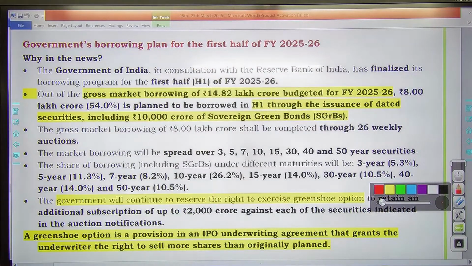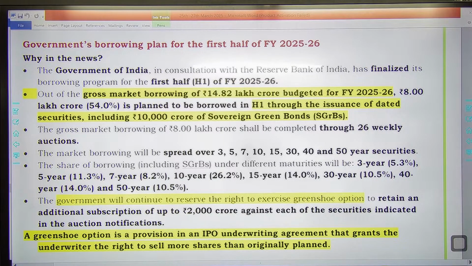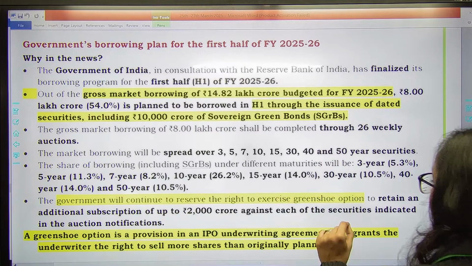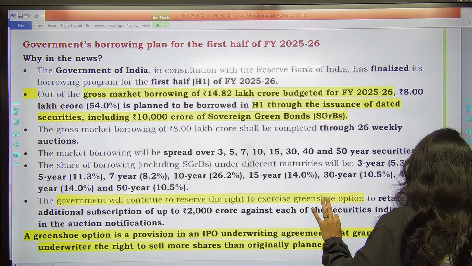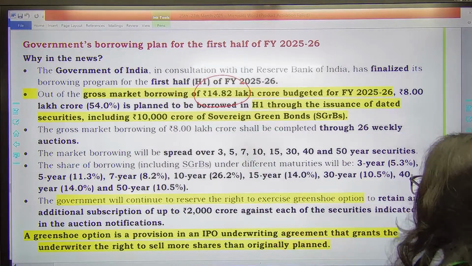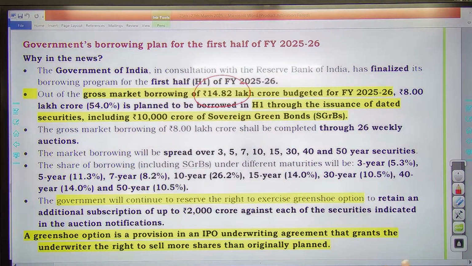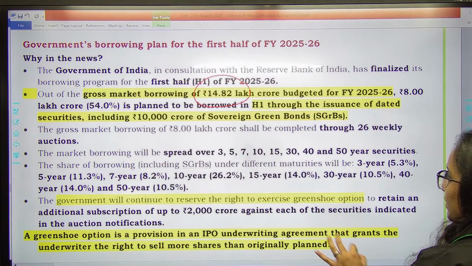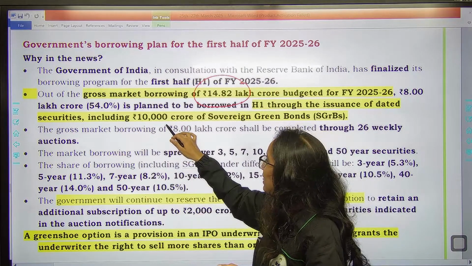Now next one is Government of India in consultation with RBI has finalized its borrowing program. Borrowing program decide किया है for first half of the 25-26 financial year. Now out of the gross market borrowing, तो gross market borrowing कितनी होगी government की? 14.82 lakh crores budgeted for financial year 25-26. 8 lakh crores is planned to be borrowed through issuance of dated securities including 10,000 crores of